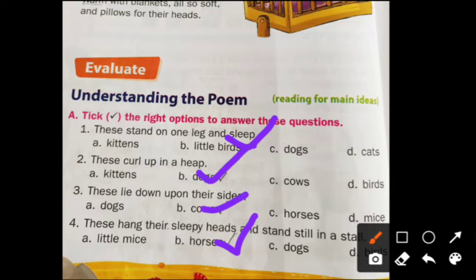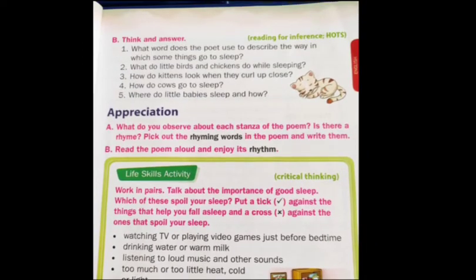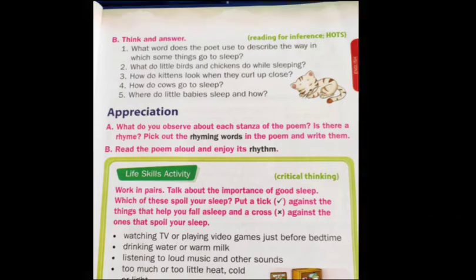Now, children, turn the page. Page number 13. Section B, Think and Answer. So here what do we have to do?